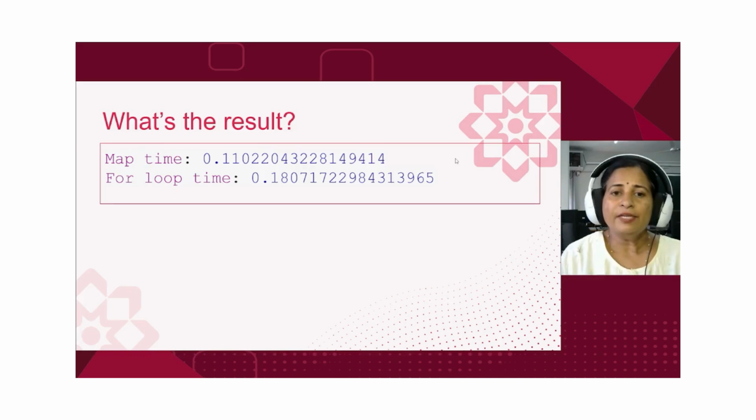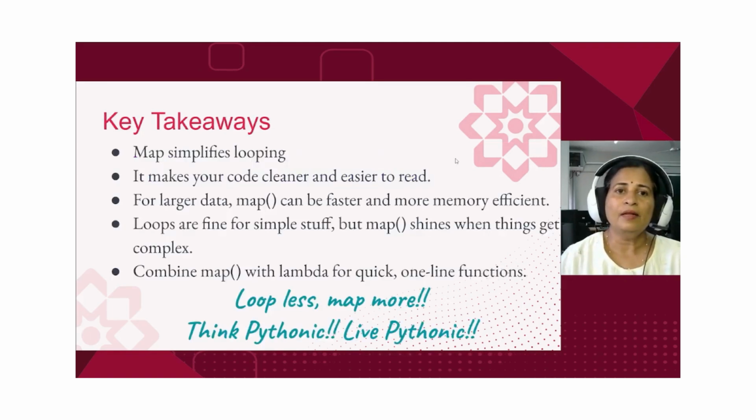The key takeaway here is that as your data grows, tools like map can help you process it faster, and that keeps your code clean and concise as well. All right, to wrap up, remember it is all about looping less and mapping more.